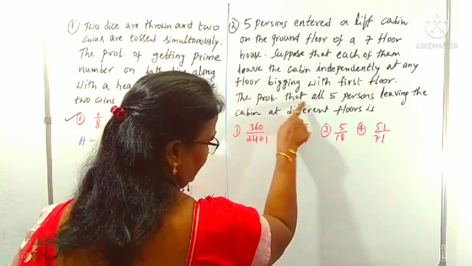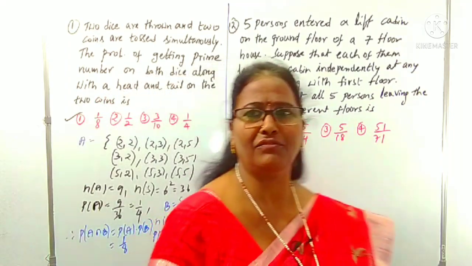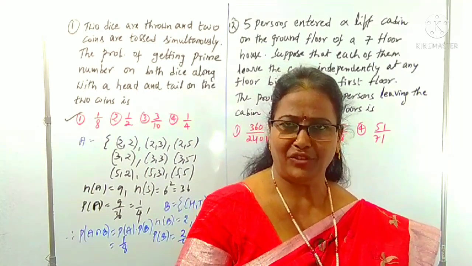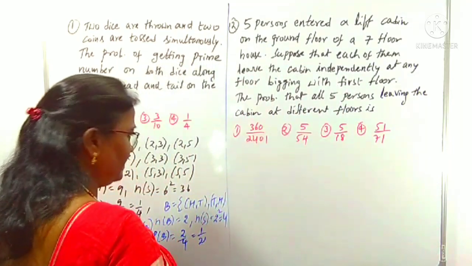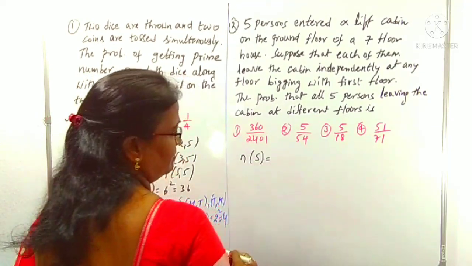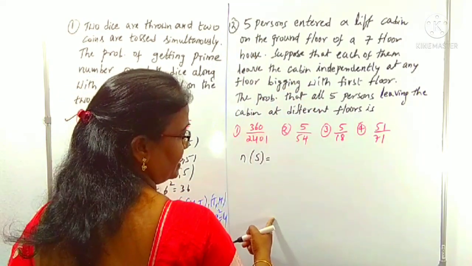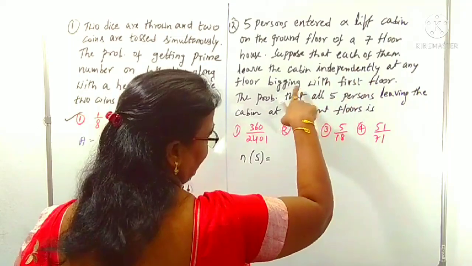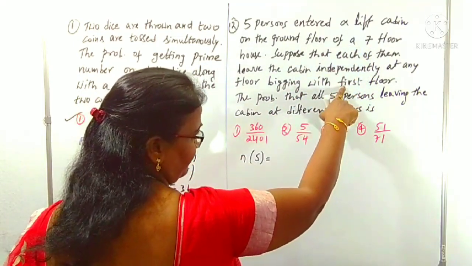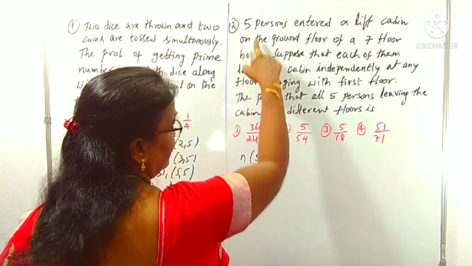Right. Next, the probability that all 5 persons leave the cabin at different floors. Yes, we want the probability that all persons leave the lift from the first floor onwards. What is n(S) here? How many persons entered? 5 persons. They are leaving the lift from how many floors? 6 floors, from the first floor. There are 7 floors except the ground floor, so from the first floor there are 6 floors. 6 floors, how many persons? 5.